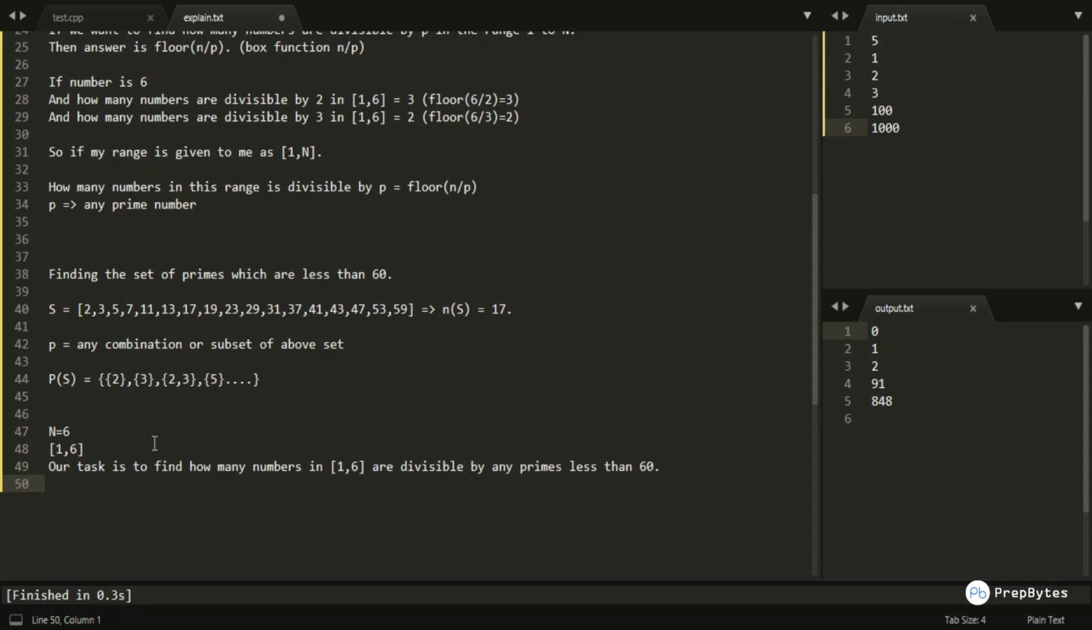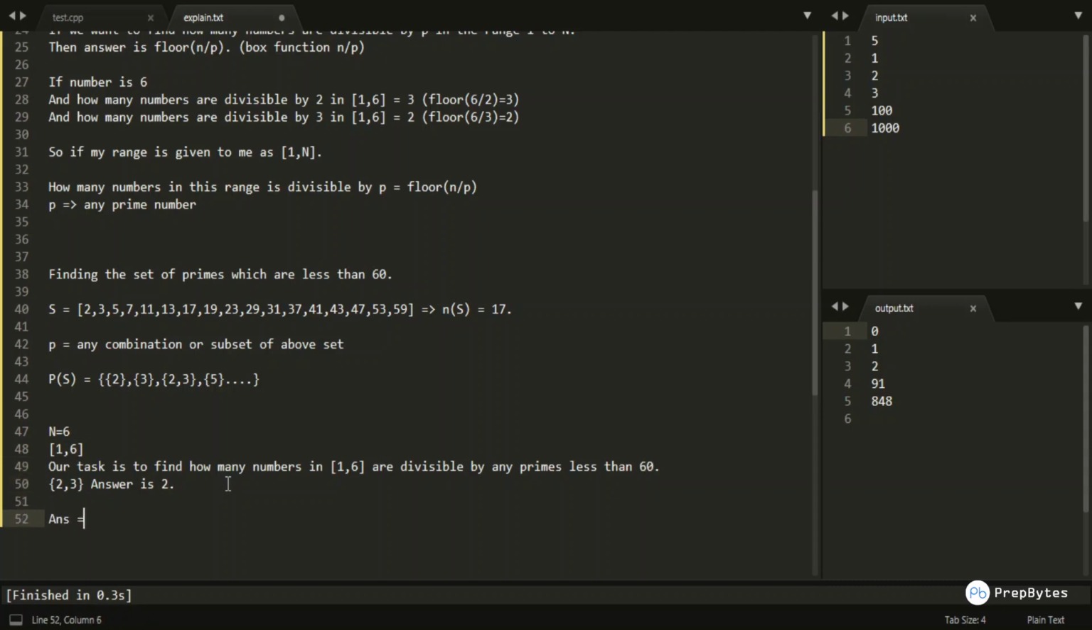So our answer over here is 2 is there, 3 is there, right? This is my answer. 2 and 3 are there. So the answer over here is 2, because there are only two numbers in this particular range, which are nothing but 2 and 3, which are divisible by any of the primes lesser than 60. Okay, so how are we arriving at this particular answer?